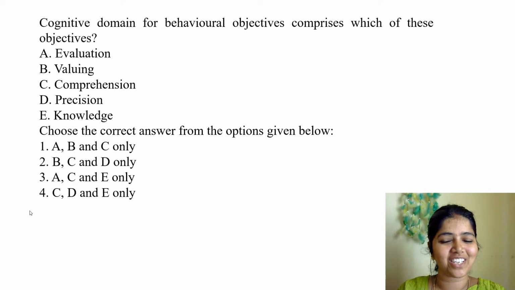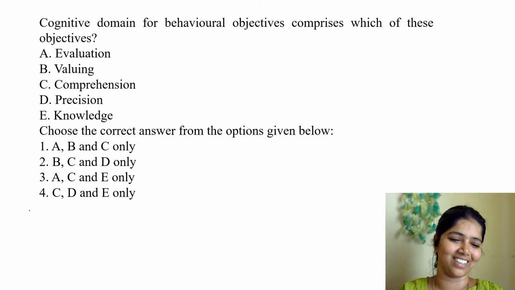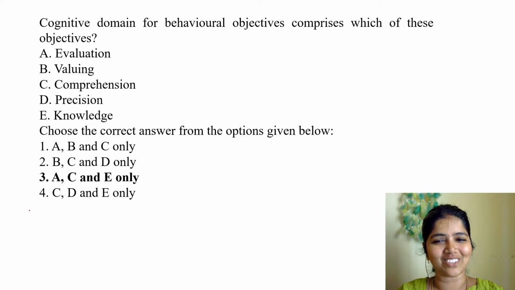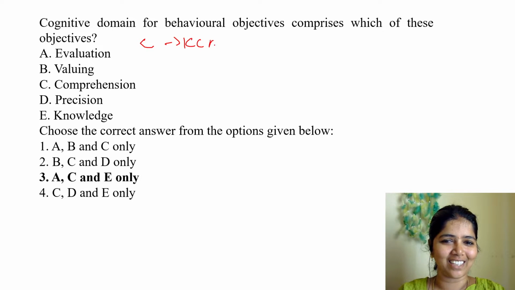Whether all have seen the answer so that you are giving the right answer, or all have understood the concepts and are giving the right answer. There are 2 things. First, actually I have shown the answer, because of that all are giving the right answer, or you have understood the concept. May I know? Very good. All are giving 3. The answer for this question is 3. Cognitive domain, knowledge, KC, A squared, SE.